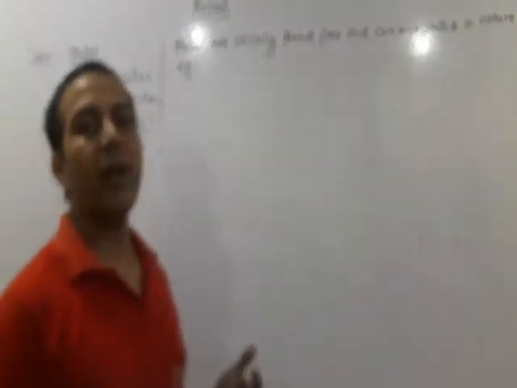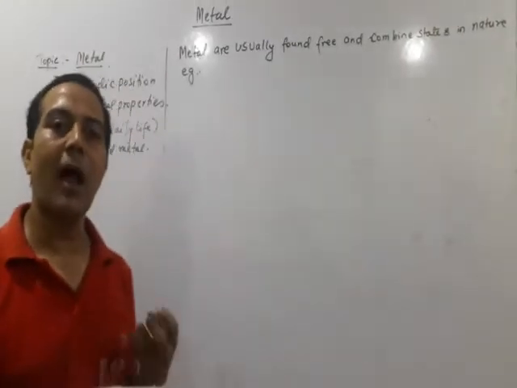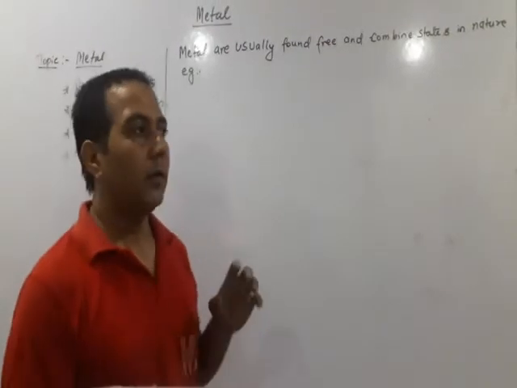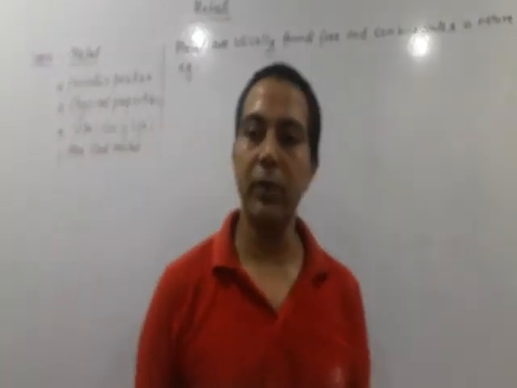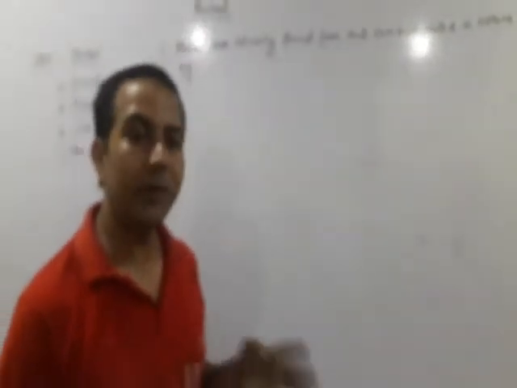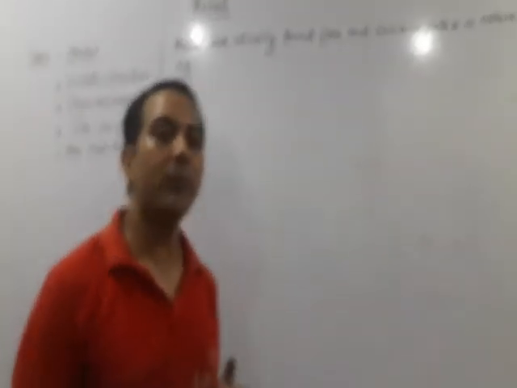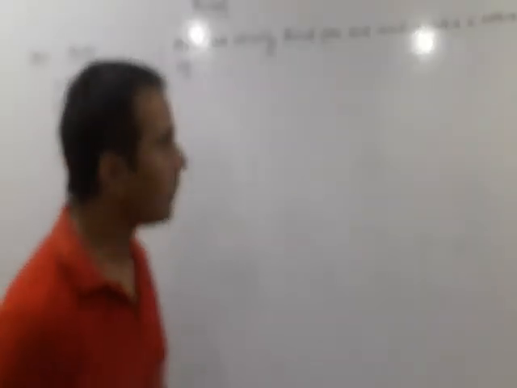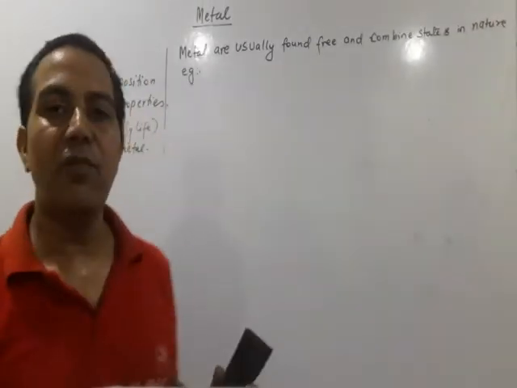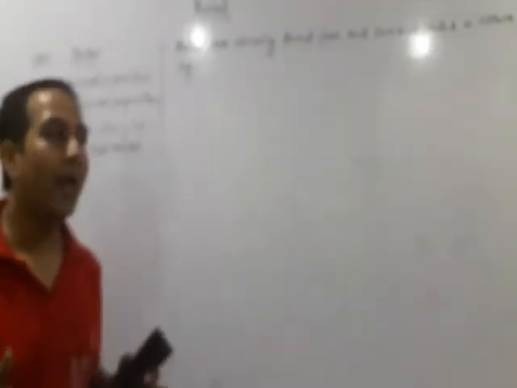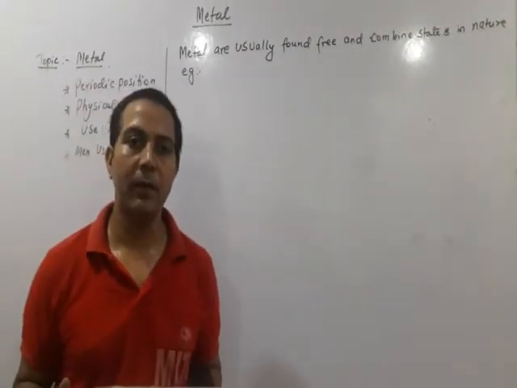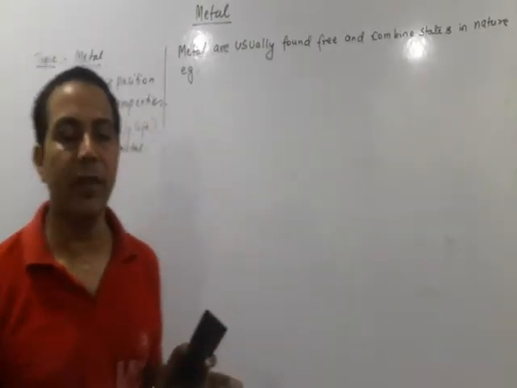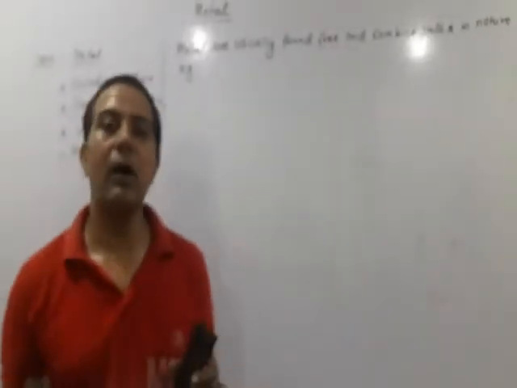So we all know that metals are hard and solid in form. But there are some general properties we should know, and after that we will go to the properties of the individual metals in our chapter. The first concept is where they are found. They are present in the earth surface or the underground earth crust.